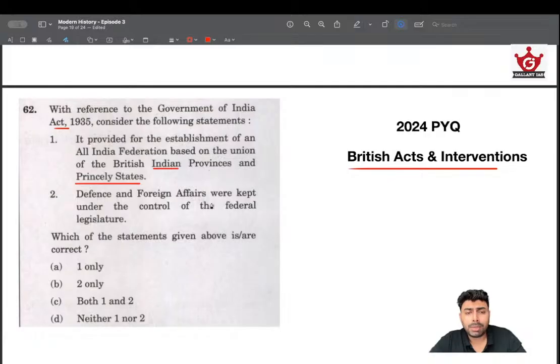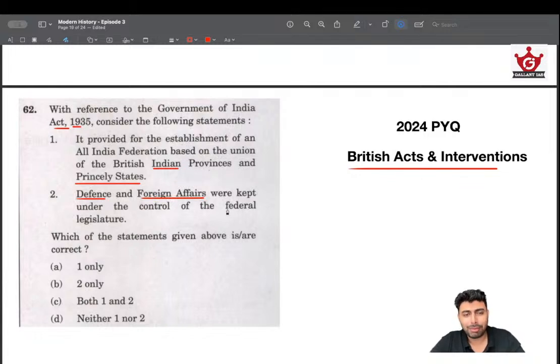Defence and foreign affairs were kept under the control of Federal Legislature. Defence and foreign affairs. British were reluctant up until the last moment to give up on these portfolios. Even in the Mountbatten plan they were slowly pushing it away. So this is not at all a possible thing, especially in 1935 where they had a strong grip over the Indian subcontinent. Even when they had limited control, or their power was declining, they didn't give up on these portfolios because they knew the significance of them.